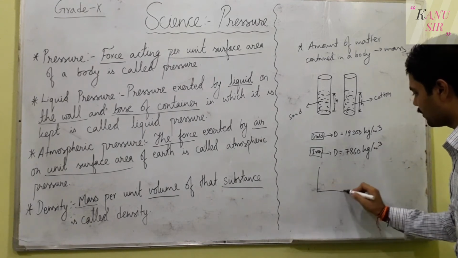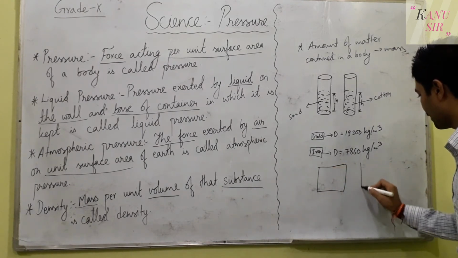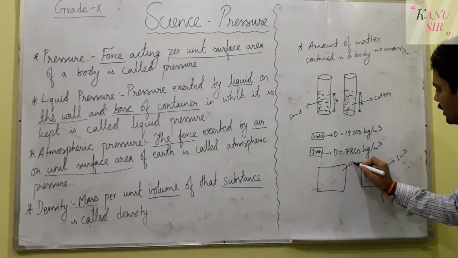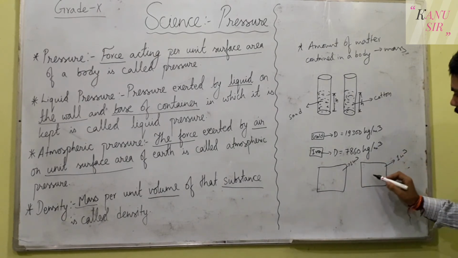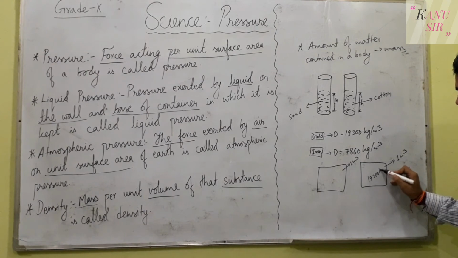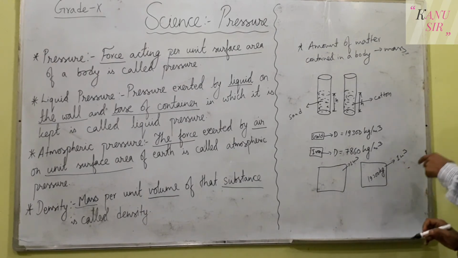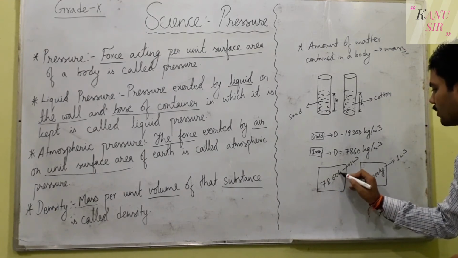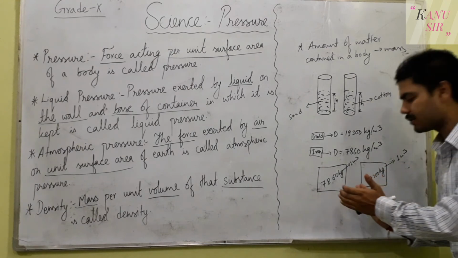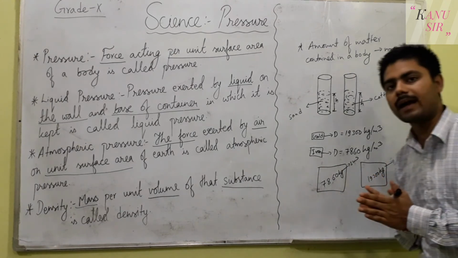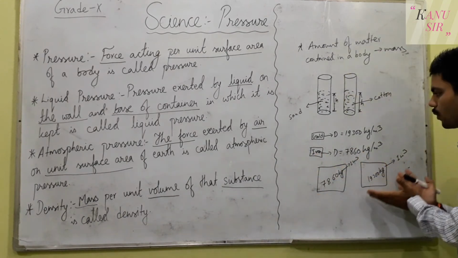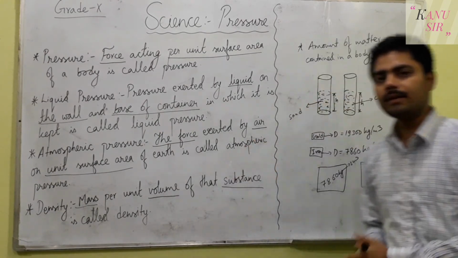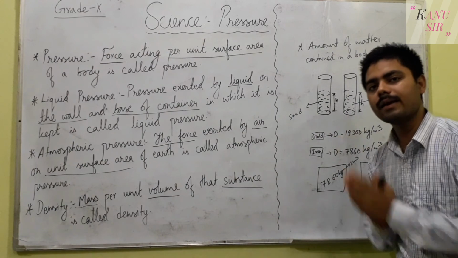Then you can take the example of a 1 meter cube box. The volume of the box is 1 meter cube. In 1 meter cube of a box, 19,300 kilograms of gold can be collected, whereas only 7,860 kilograms of iron will fit in 1 meter cube of a box. This proves that the heaviness of gold is more than the heaviness of iron, and hence it proves the density. So density, in one sense, you can understand as heaviness.